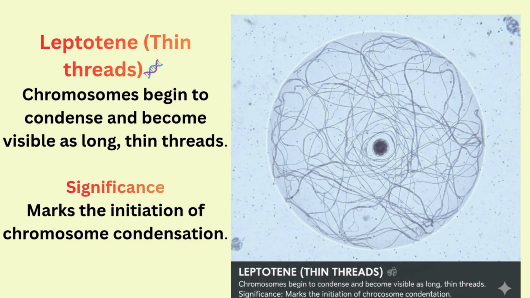So the first step in prophase first is the leptotene, a thin thread-like structure formation. Here the chromosomes begin to condense and become visible as long, thin thread-like structures. The importance of the leptotene stage is that it marks the initiation of chromosome condensation. Here the picture shows that the leptotene is the thin thread-like structure.